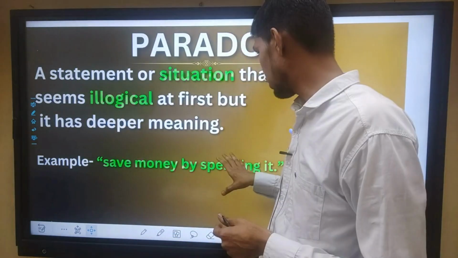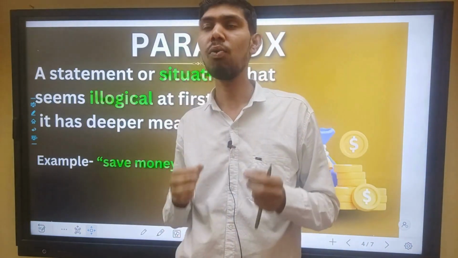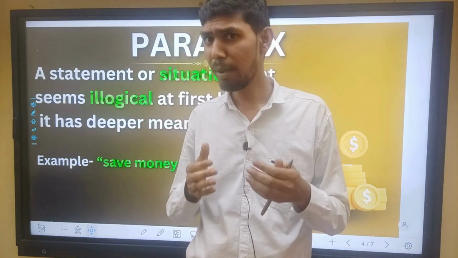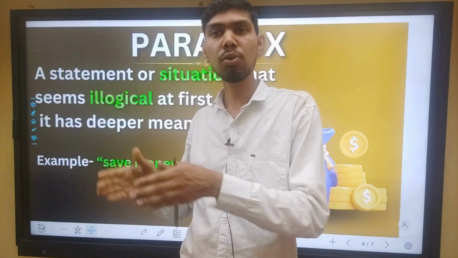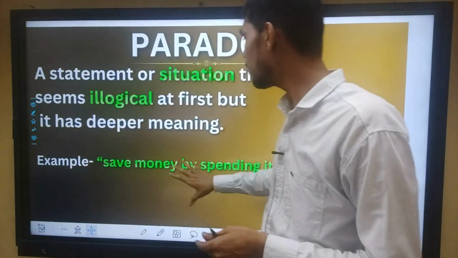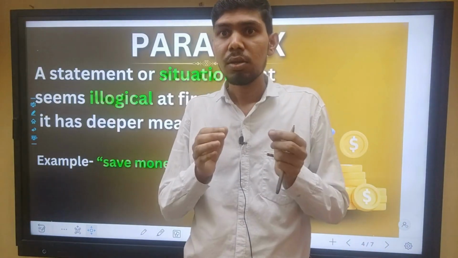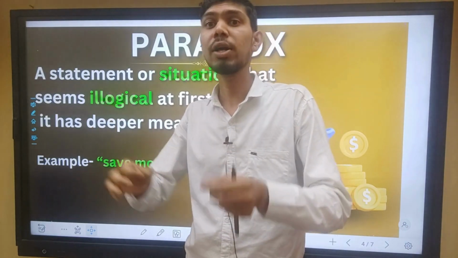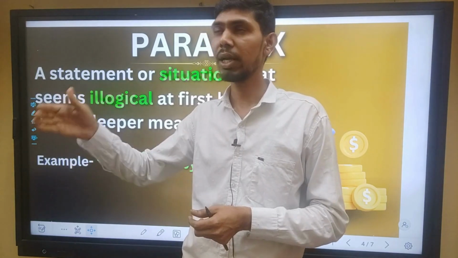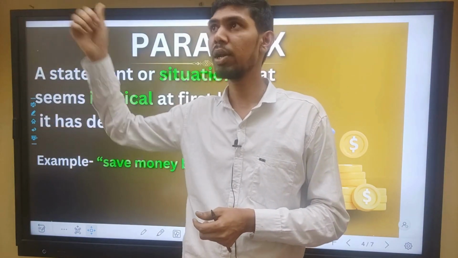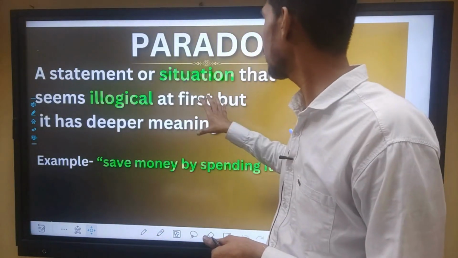After listening to this sentence, one can think, how can one save money by spending it? If someone is spending money, he is going to lose the money. But it has a deeper meaning. It means someone can save money by spending or investing money in a strategic way, so that he can get a greater amount of money or greater savings after some time. So this is the example of paradox.